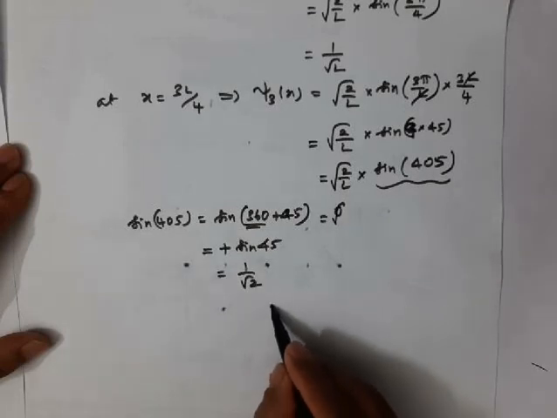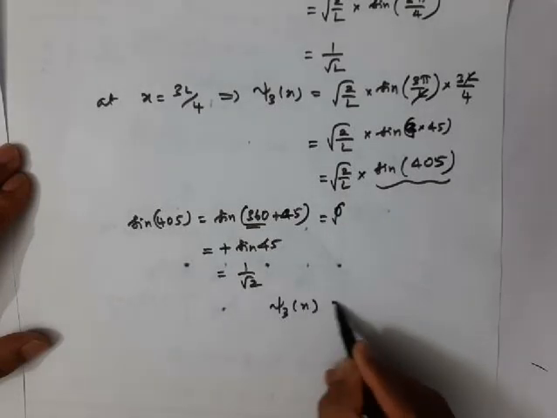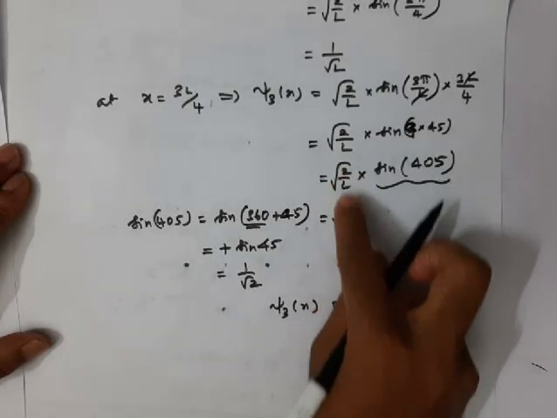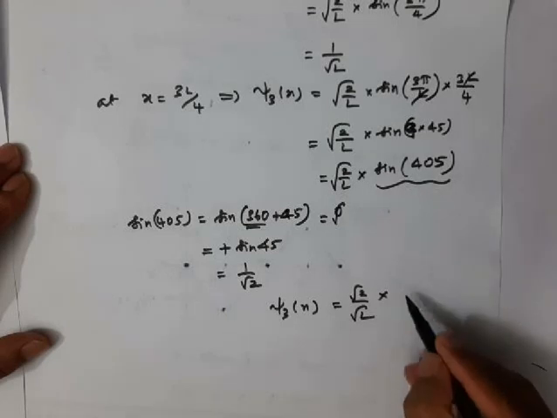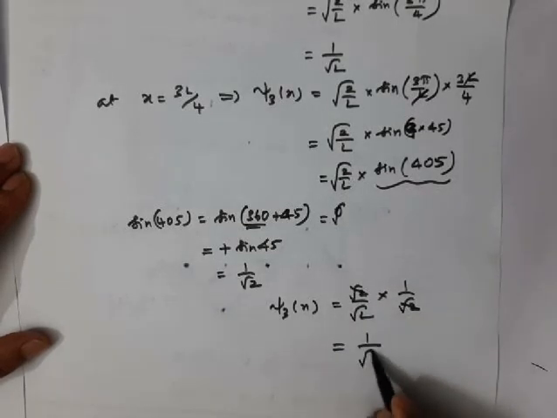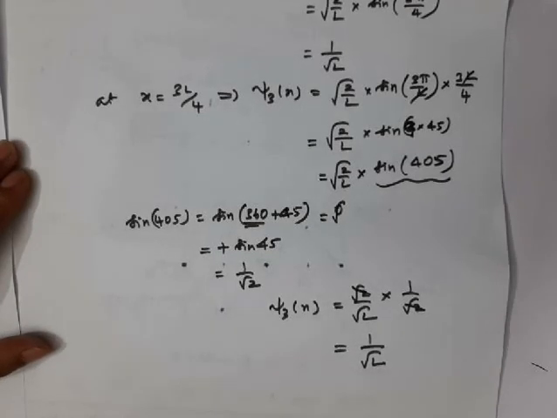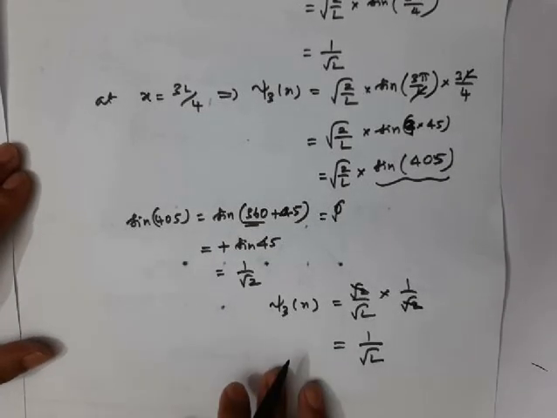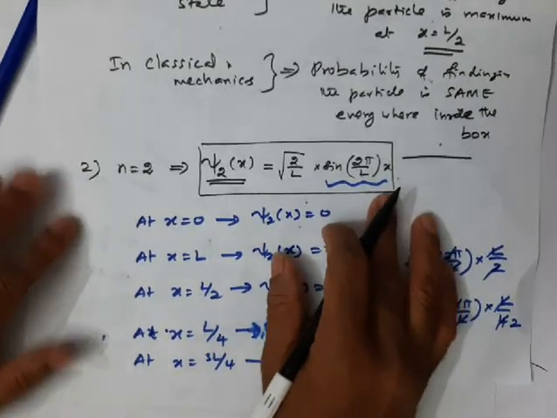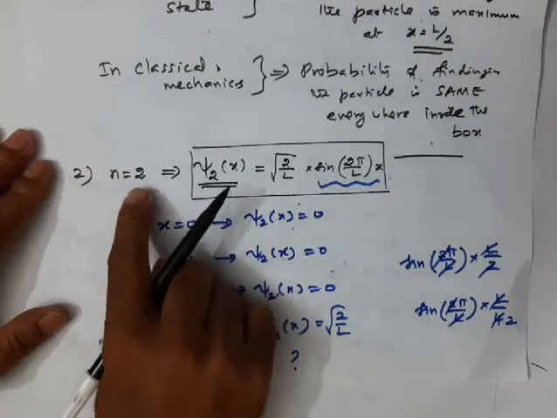So psi 3 of x is square root of 2 by square root of L, and this value is 1 by root 2. Root 2 cancels, you will get the answer 1 by square root of L. So the wave function values at different values of x are calculated for the second excited state.